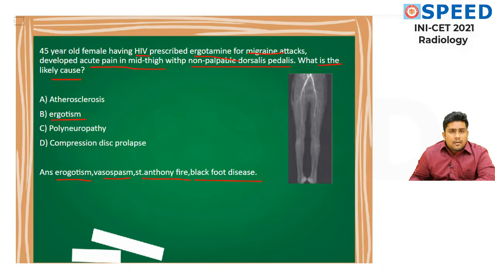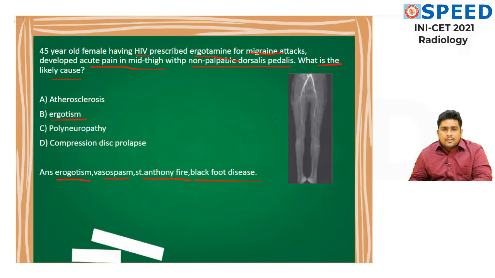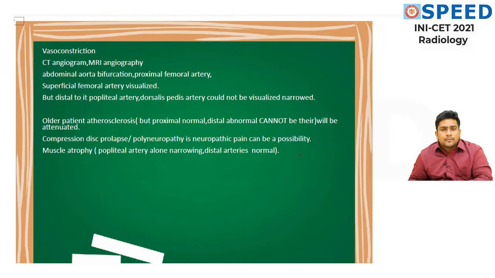Here the main thing that has happened is, the patient has undergone vasoconstriction which has led to vasospasm, hence presented with non-palpable dorsalis pedis artery. It can be a CT angio or MRI angio, abdominal aorta bifurcation. You could see the proximal femoral artery, superficial femoral artery is visualized. But look at it, distal to it, you are not able to see the popliteal artery, dorsalis pedis artery and other arteries. Understood? How to differentiate, sir?